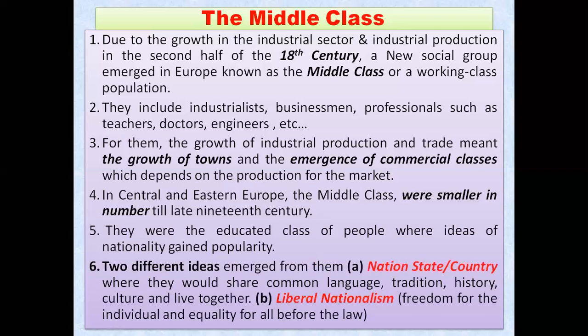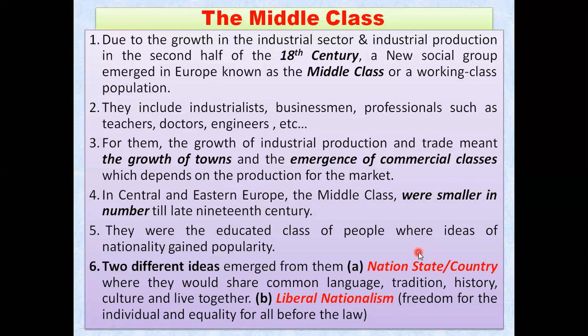Two different ideas emerged from them. Let me tell you, my dear students, here comes the twist, and you will have to learn a lot from here. Two different ideas emerged from the middle class. This question is frequently asked in your board exam: what were the two different ideas that started from the middle class people.